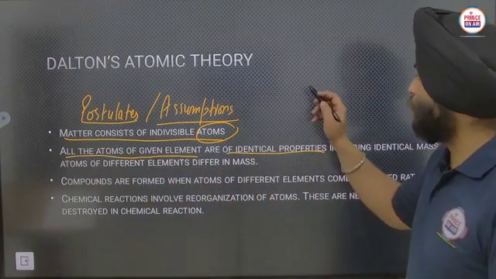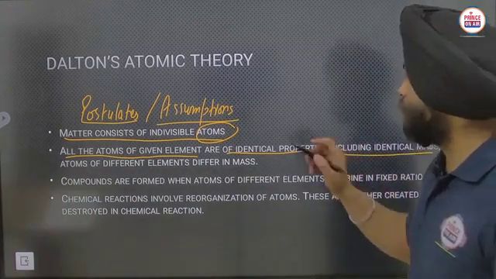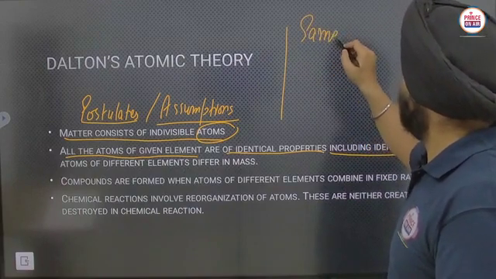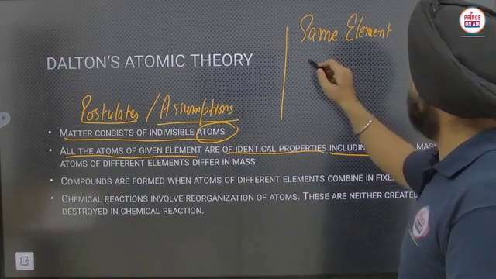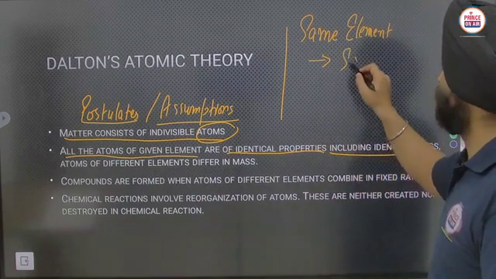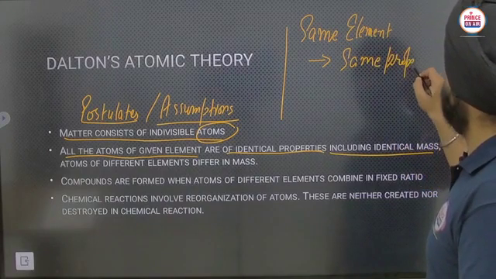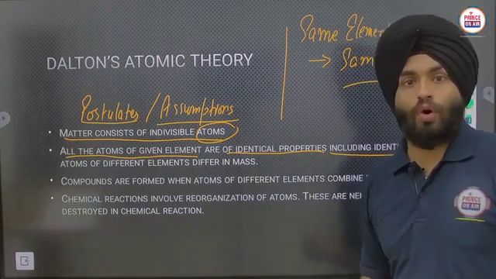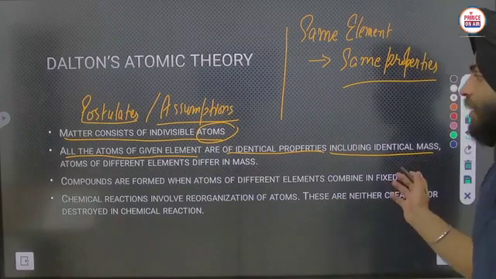Okay, meaning including identical mass. If you are having the same element, the properties of the element's atoms will be the same. Or in that way you can say the atoms of the same element have the same properties, like identical mass.